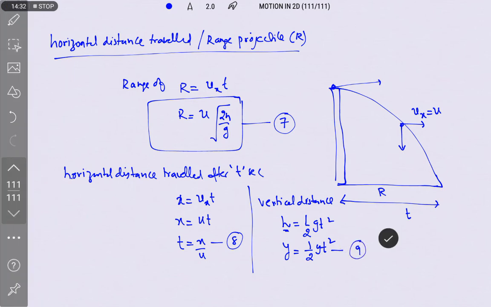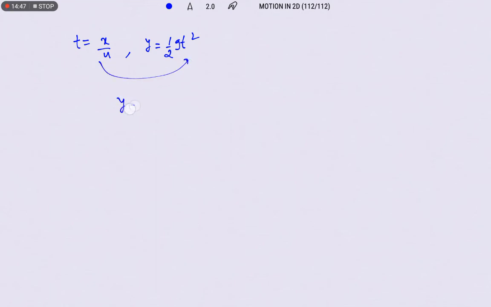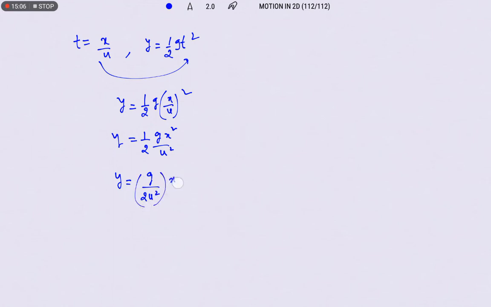Now we have the expressions for time. So time expression is what? Time is equal to x by u, and vertical displacement expression as y is equal to half gt square. Now let us substitute this expression here. Therefore y is equal to half g times of x by u whole square. So half gx square by u square is equal to y. Therefore, y is equal to g by 2u square times of x square.